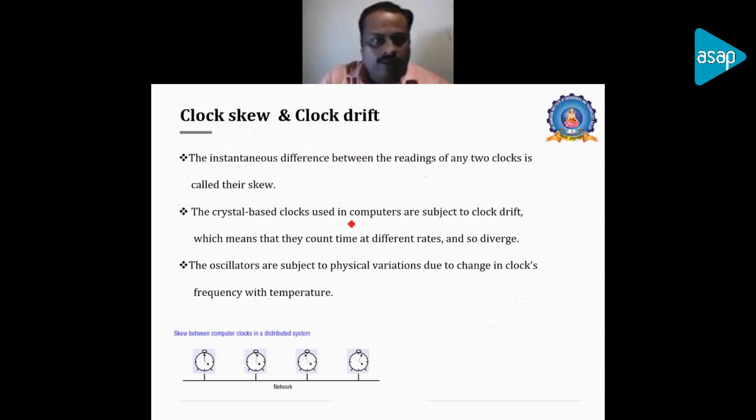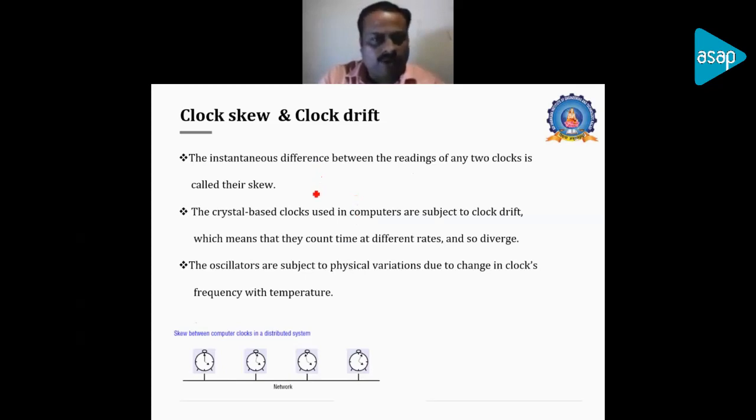Now we look at clock skew and clock drift. The instantaneous difference between the readings of any two clocks, as we have discussed earlier, is called the skew, and it will happen frequently in a distributed system because it is spread across different nodes. Whether 100 or 200 nodes are connected in a distributed system, every clock has its own time, and that difference is what we call clock skew.